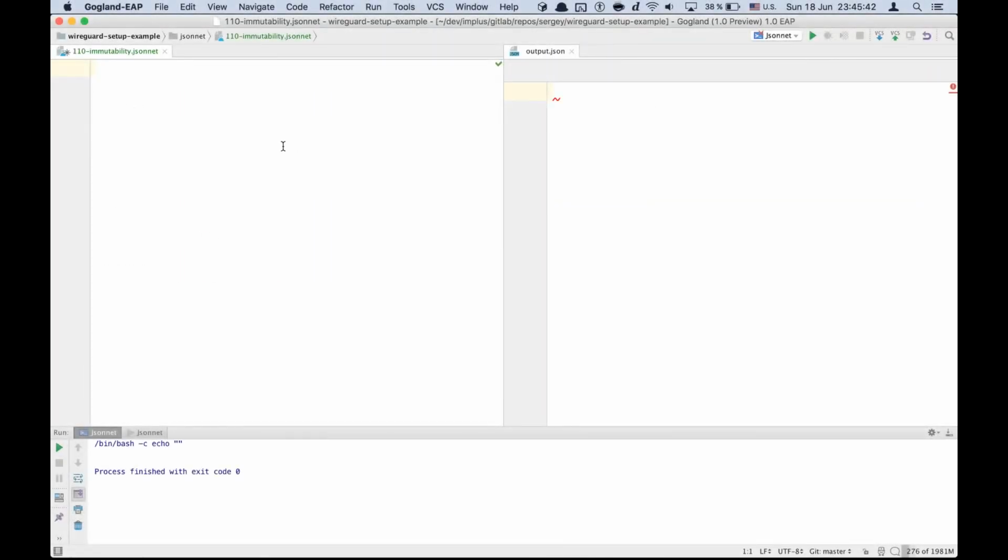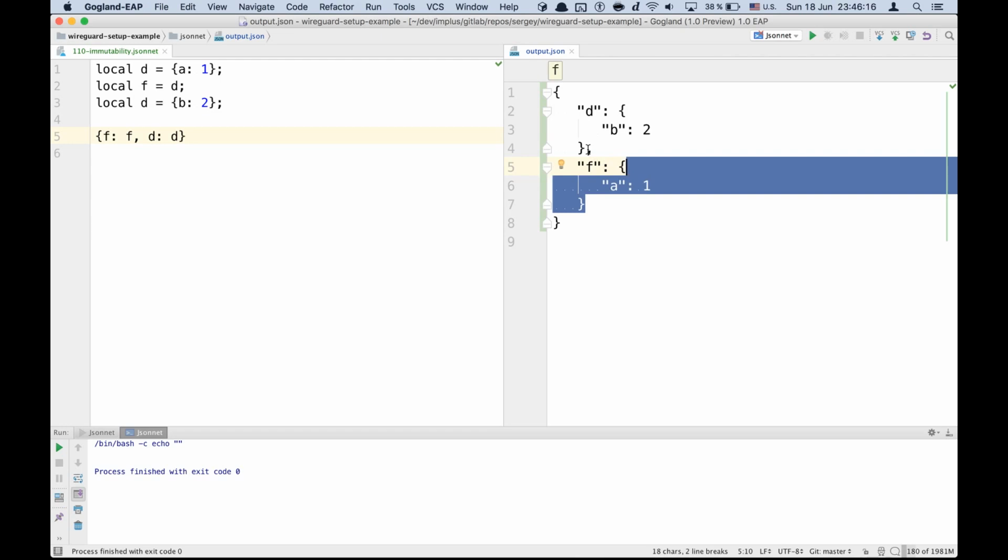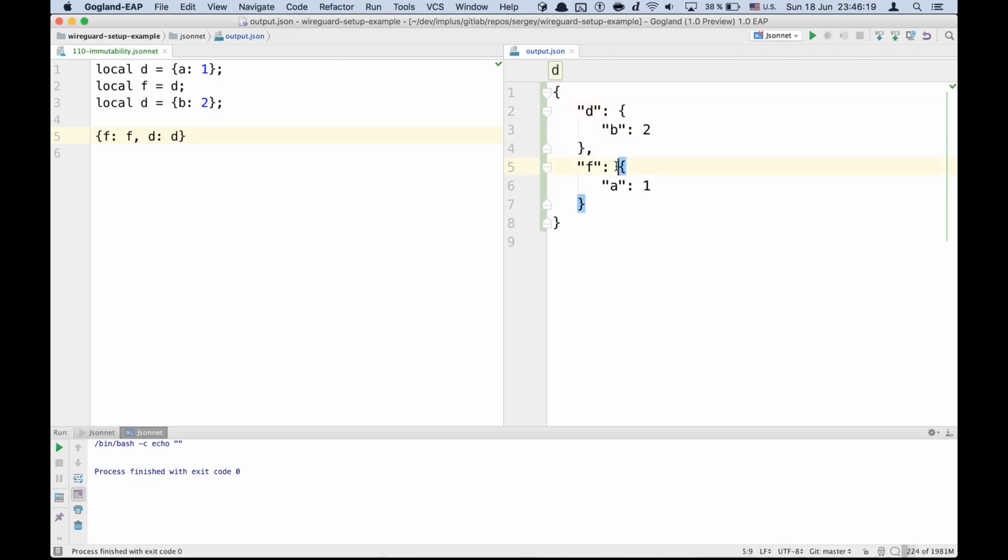Jsonnet is a purely functional language, and there is no way to change anything. There is no way to mutate anything. So if we define a variable and assign an object to it, let's output it, and there is no way to change it. You can redeclare a variable, you can assign a new object to the variable, but the old object is still the same. Let's assign it to a new variable and output both of them. So f is an old object and b is a new object, and the old object is not changed,